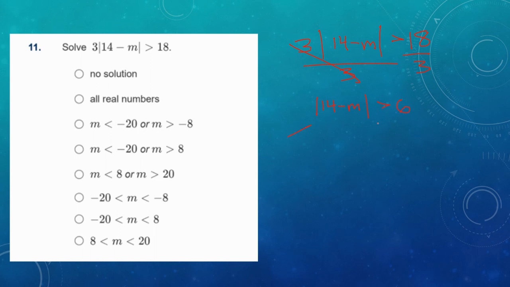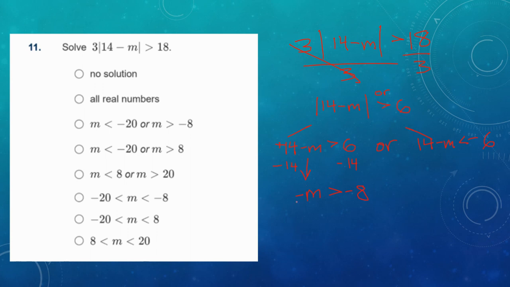Okay, now we write our two cases. First, we need to decide and or. This is an or scenario. Go back a few problems if you need help with and versus or. All right, here: 14 minus m is greater than 6, or 14 minus m is less than -6. Okay, now we're going to solve it using a two-step operation. First, I would get my outside in number. I'm going to subtract the 14 from both sides. Since it's a positive 14, I just need to subtract it. Bring down what's left, which is -m is greater than 6 minus 14, a -8.